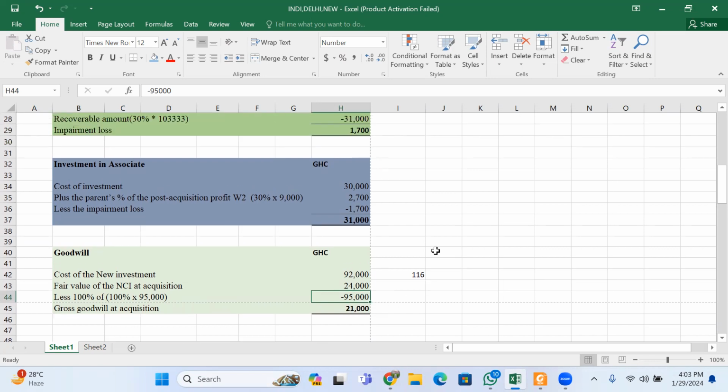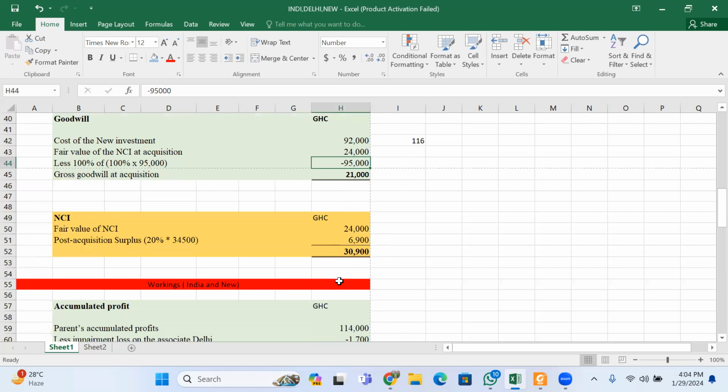That is basic about it. So this is our goodwill, or this is how to calculate our goodwill on acquisition.